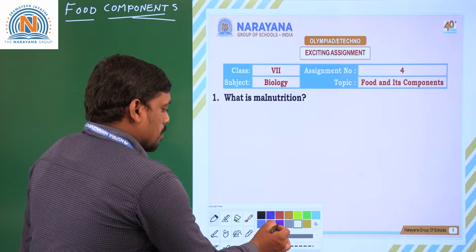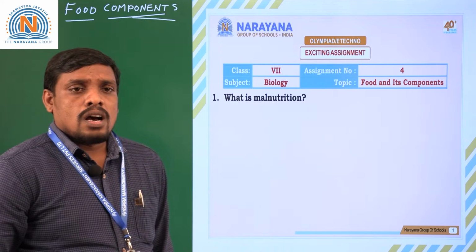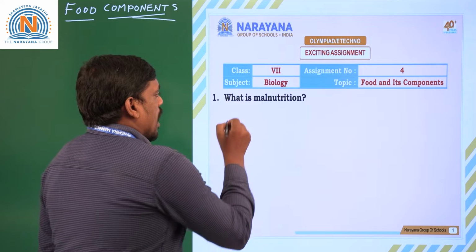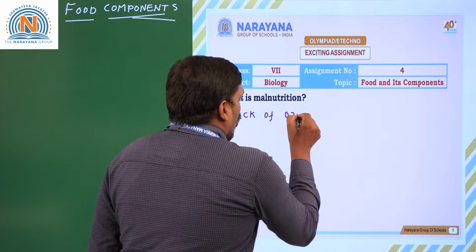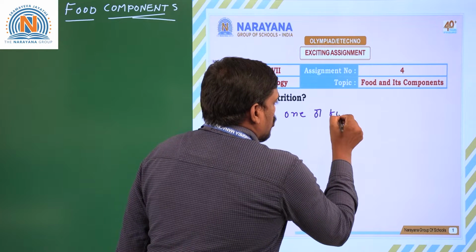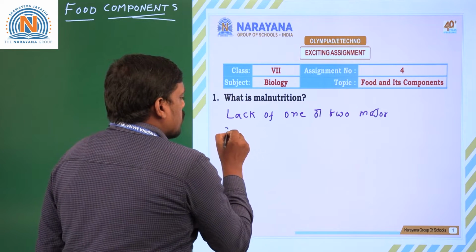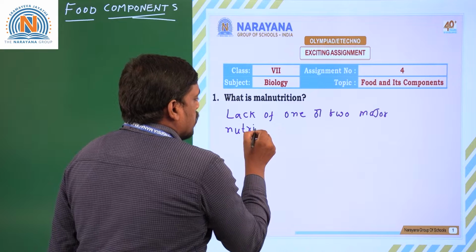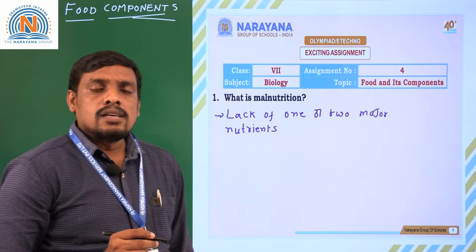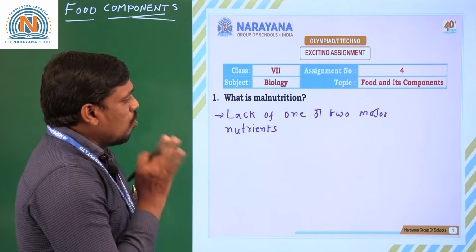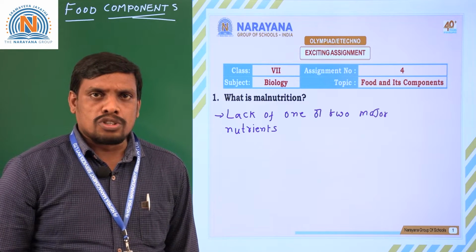As we have learnt in the previous sessions, malnutrition is a deficiency disease. How does it occur? Let us see. It is the lack of one or two major nutrients. We know very well about the major nutrients. What are major nutrients? Carbohydrates, proteins, fats, and vitamins are generally considered major nutrients. Lack of one or two major nutrients in our diet causes a disease called malnutrition.